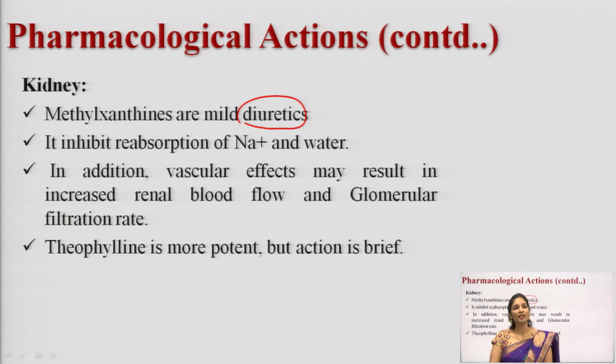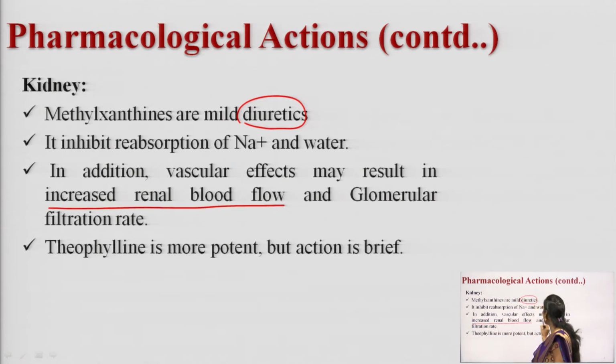In addition, methylxanthines have vascular effects. What type of vascular effects? These vascular effects may result in increased renal function, increased renal blood flow and glomerular filtration rate. So, methylxanthines increase the renal blood flow and increase the glomerular filtration rate.